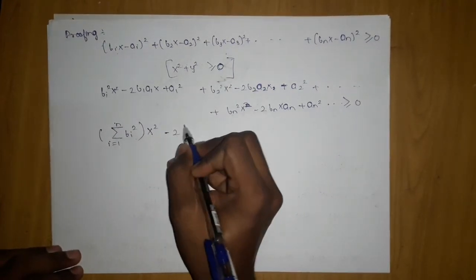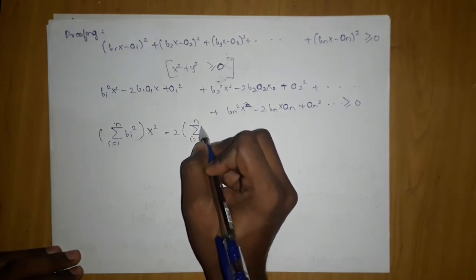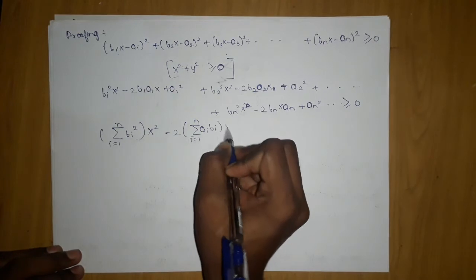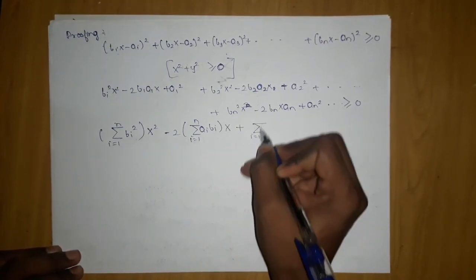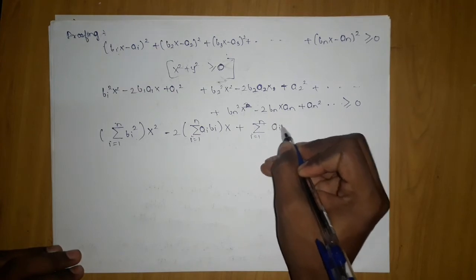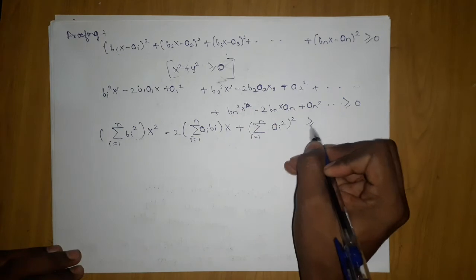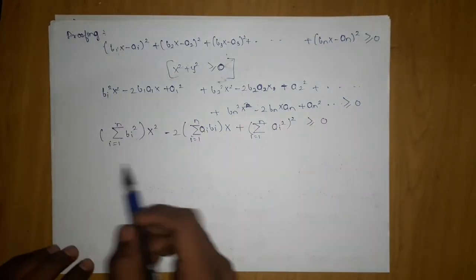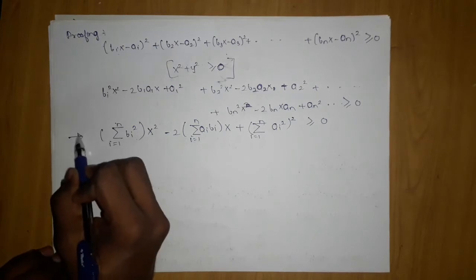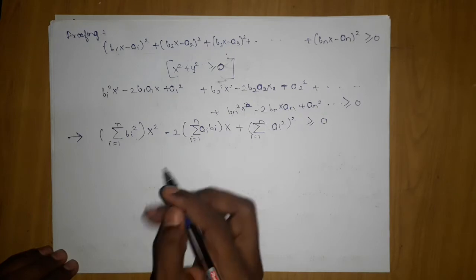Similarly, minus 2 into summation i equals 1 to n ai into bi into x, plus summation i equals 1 to n ai square, which is greater than or equal to 0. I have just collected all the terms and formed a quadratic equation using sigma notation.